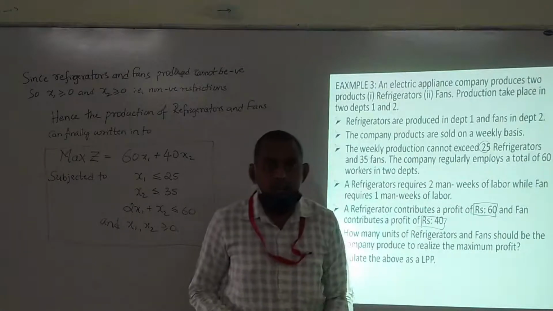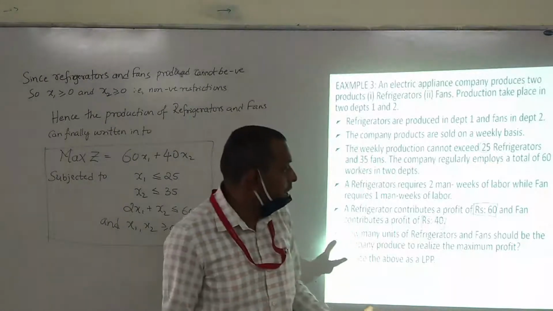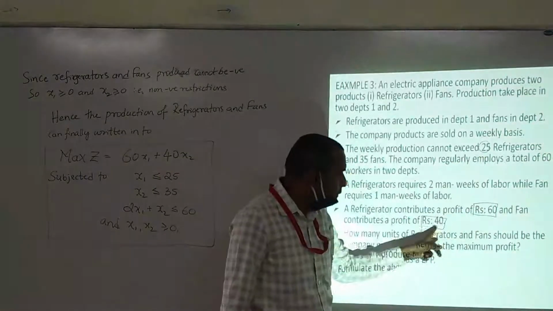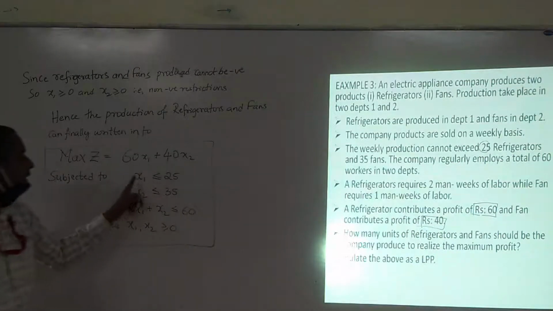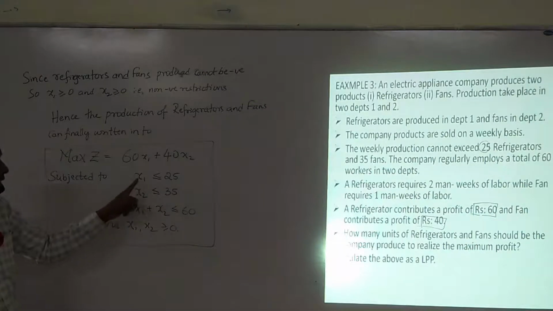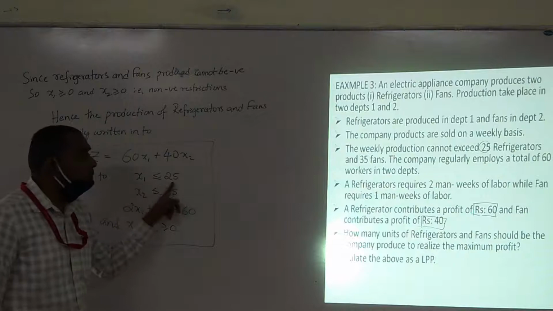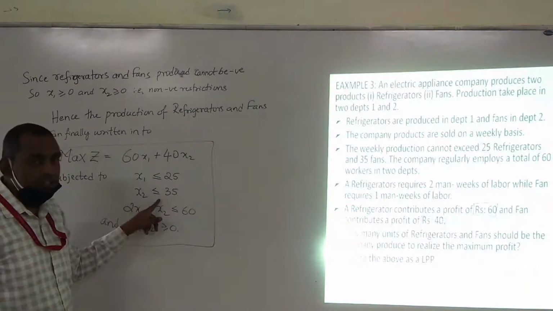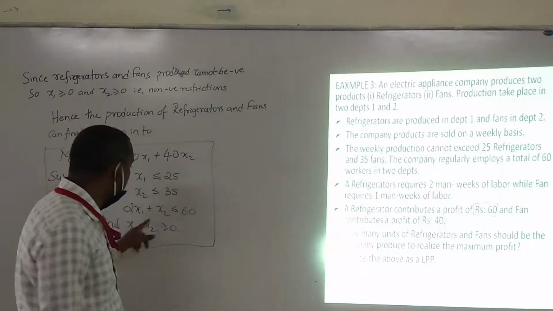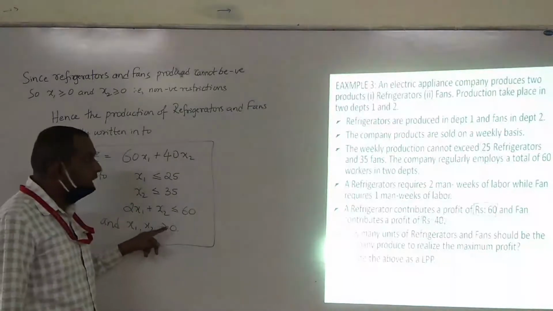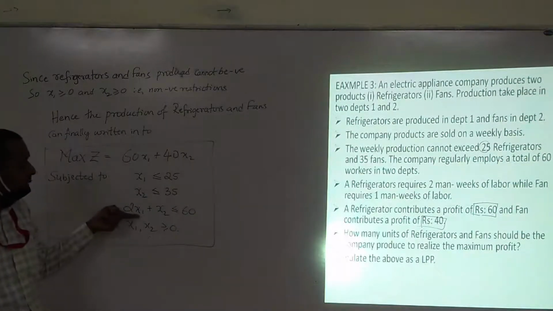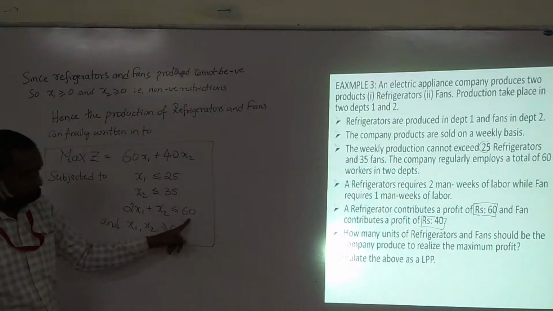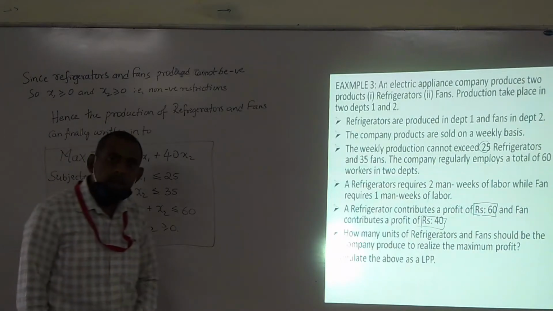So how many refrigerators and fans can be produced to get maximum profit? As the profit is 60 and 40, it becomes the objective function, whereas the restriction on x1, that is refrigerator, is that it cannot be produced more than 25, and for a fan, x2, it cannot be produced more than 35. Then 2x1 plus x2 is the labor required, 2 man weeks for refrigerator and 1 man week for fan, which should not exceed 60 employees. Then non-negativity restrictions. Thank you very much.